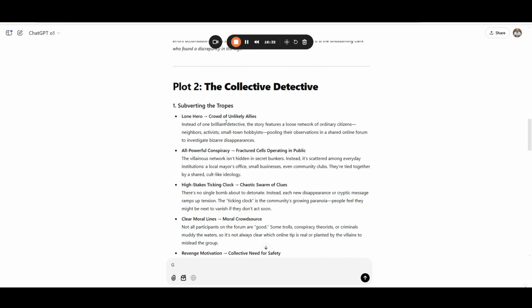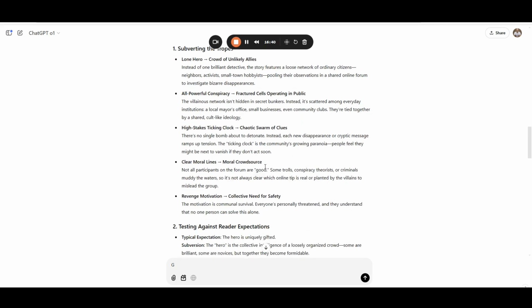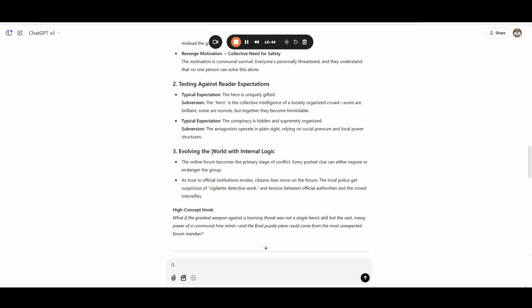The collective detective. So instead of a lone hero, we have a crowd of unlikely allies. Fractured cells operating in public. Chaotic swarm of clues. A moral crowd source. Collective need for safety. Let's see what we got here in the plot.